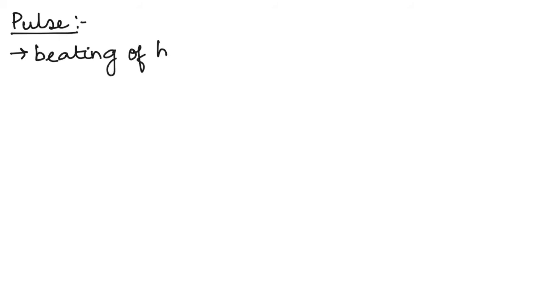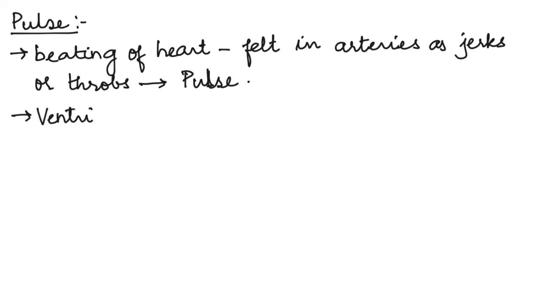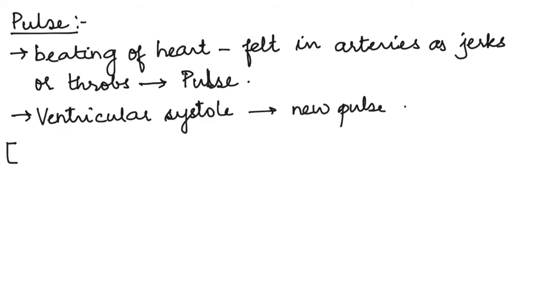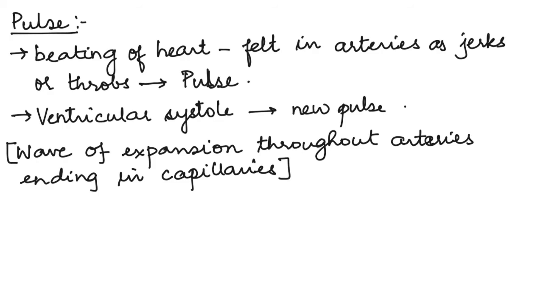Now, what is a pulse? This beating of the heart that is there in our body is felt in arteries in the form of jerks, or we call it throbs. That is called a pulse. These are felt at certain locations in our body, and whenever there is a ventricular systole, there is a new pulse. So this is a kind of a wave of expansion that happens in the arteries.